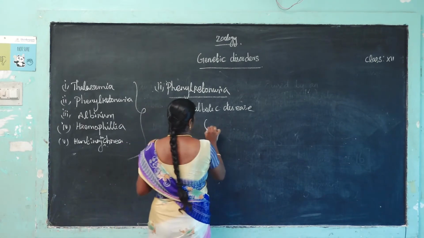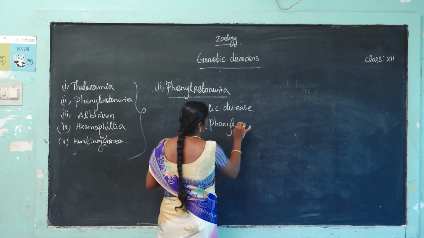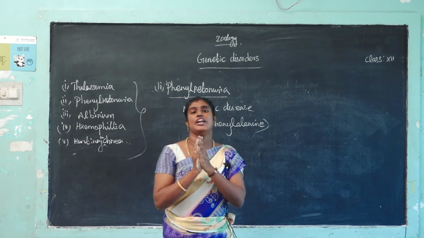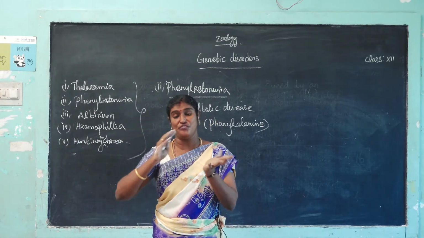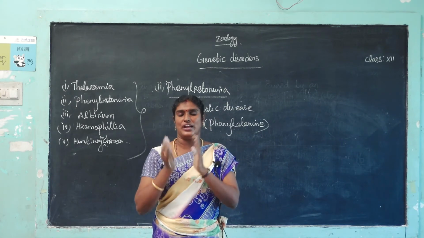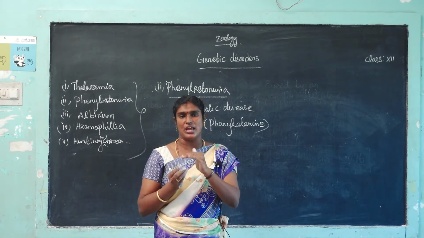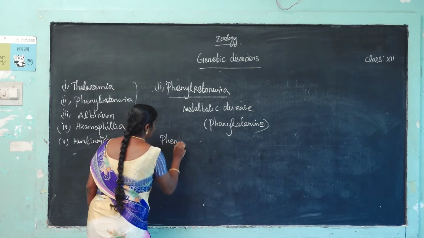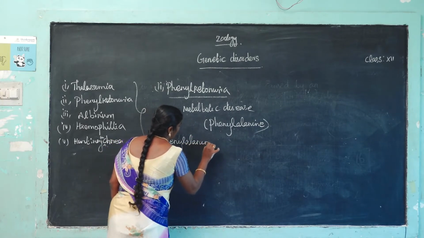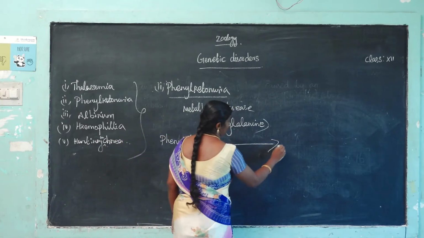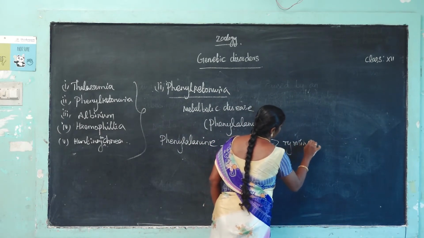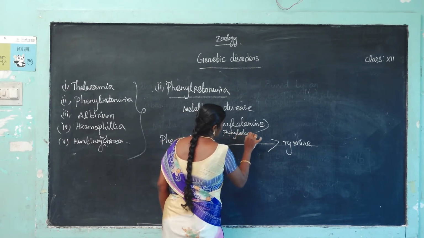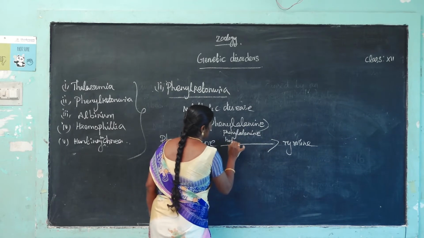What accumulates in the blood? Phenylalanine. In normal metabolism, phenylalanine is converted into tyrosine by the enzyme phenylalanine hydroxylase.